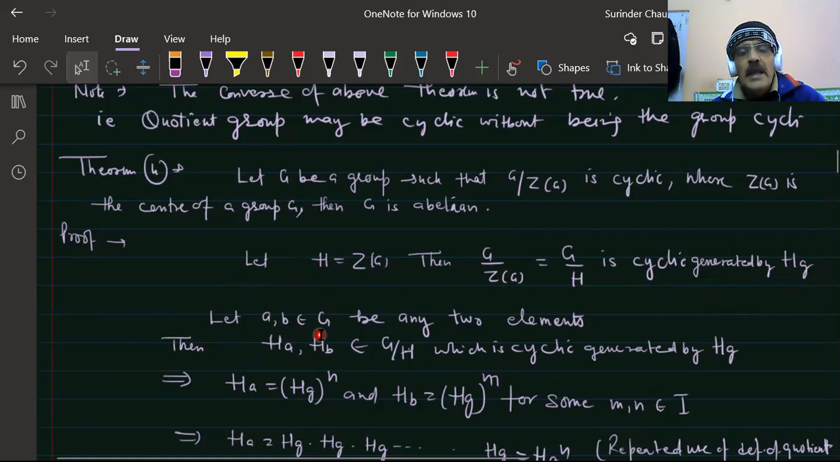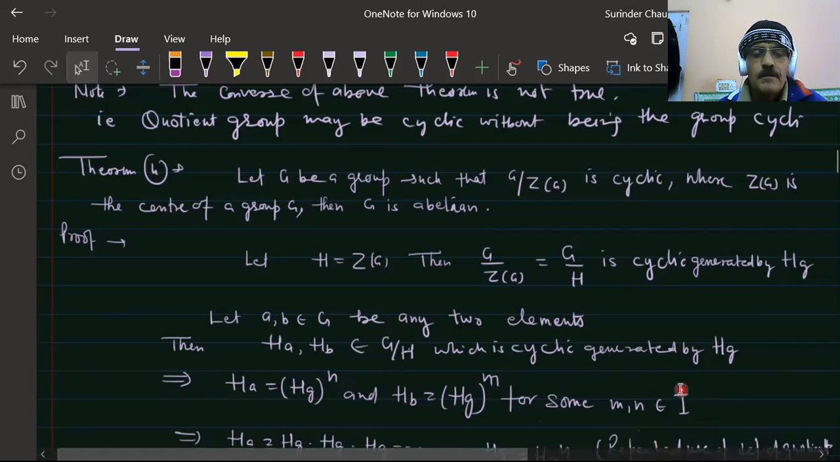Let a and b be any two elements of G. Then Ha and Hb belong to this quotient group G upon H, which is a cyclic group generated by Hg. Therefore, the elements will be in the powers of Hg. So this implies Ha is equal to (Hg)^n and Hb is equal to (Hg)^m for some integers n and m.